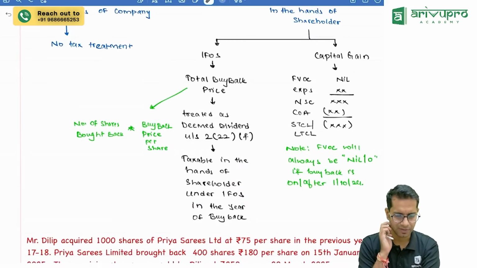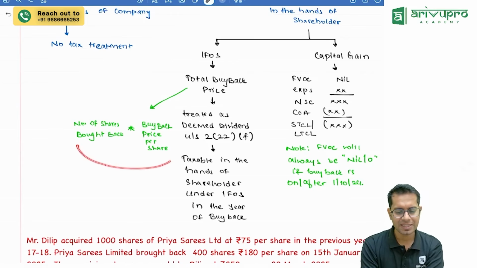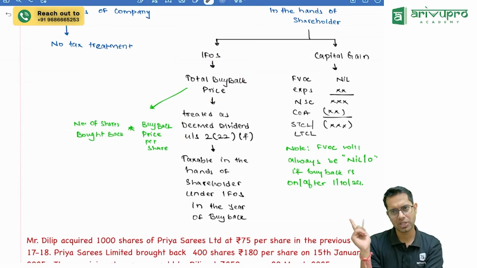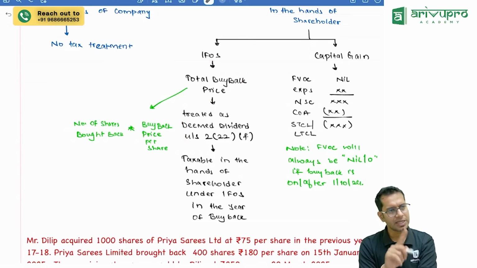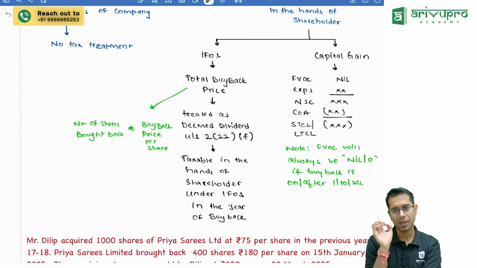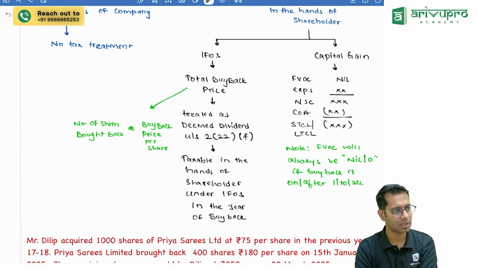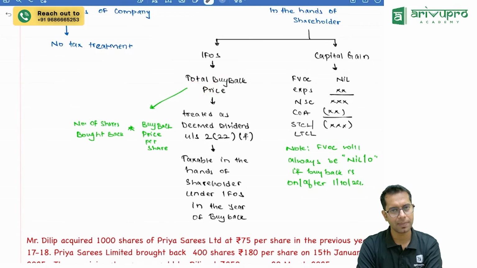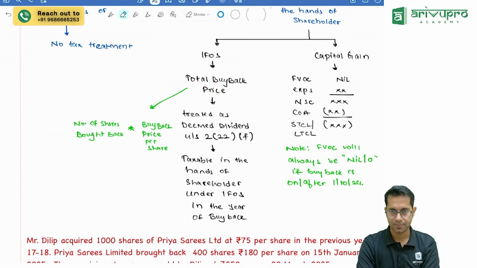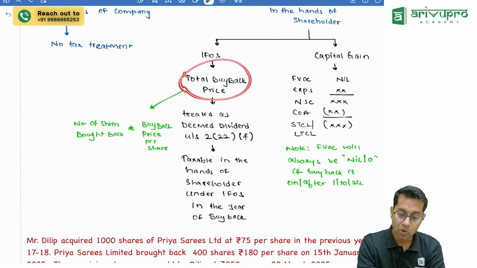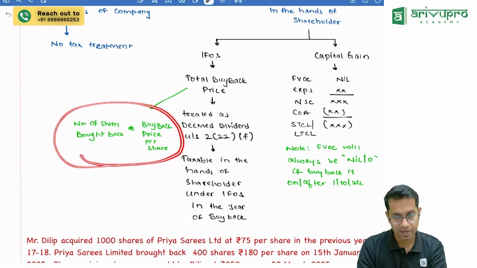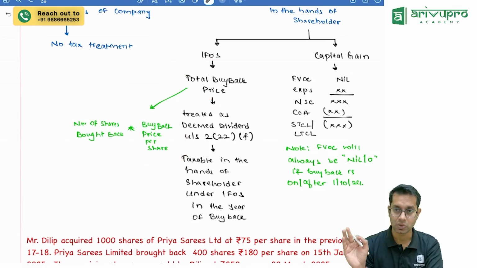Sir, one second. If it is taxable under other sources, but sir, I would have purchased the shares, and now the shares are taken back by the company. So, sir, it should be treated as transfer. So capital gain should come. Why is this income from other sources coming? Now the law has been changed. What is the law telling? Whatever amount you receive, the total amount will be taxable as deemed dividend. It will be treated as deemed dividend and it will be taxable under income from other sources.